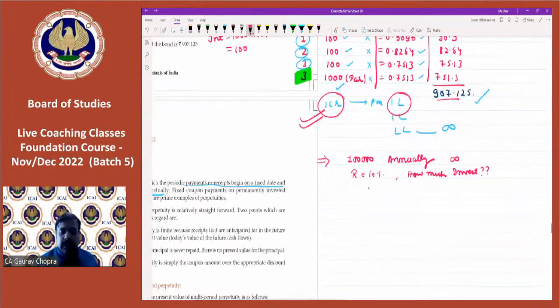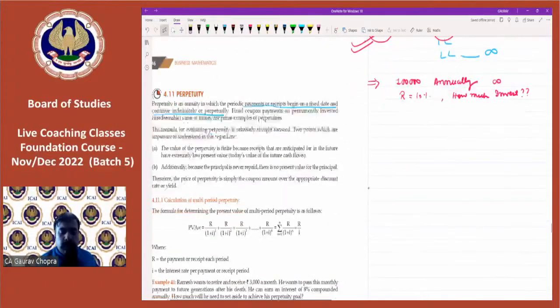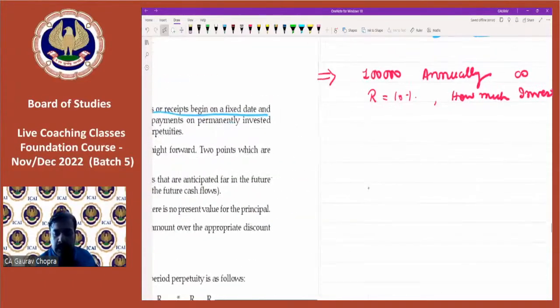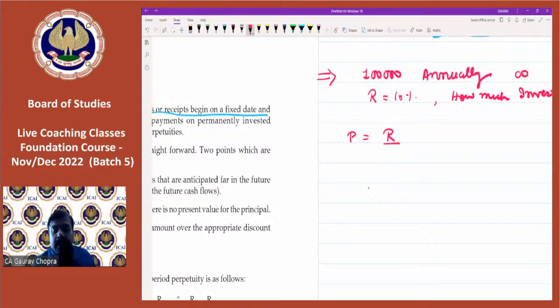So there is one simple formula. This formula is: perpetuity is equal to receipt divided by I, that is the rate of interest. Receipt divided by the rate of interest. So how much we want to receive? We want to receive 1 lakh annually, divided by the annual rate, that is 10%.